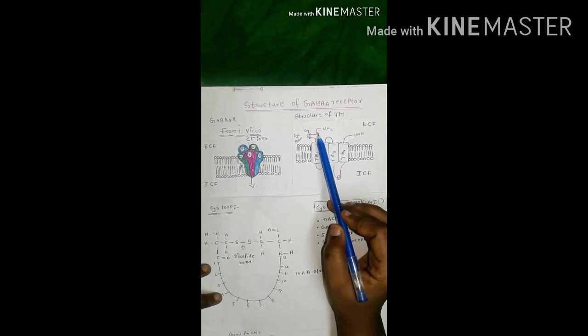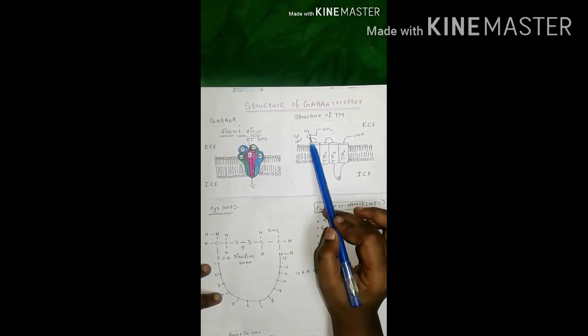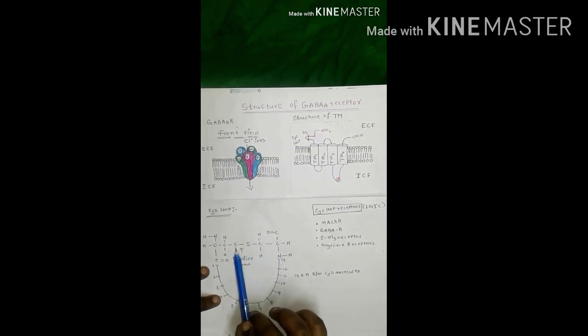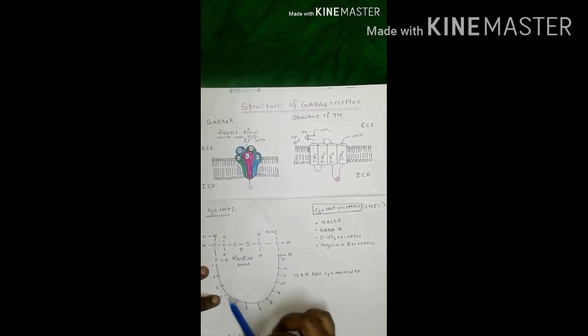See here, it is a polypeptide. Okay, this loop is held together by this disulfide bond between two cysteine molecules. These are two cysteine molecules. These two cysteine molecules are held together by this disulfide bond. Okay, between these two cysteine molecules, 13 amino acids are present.